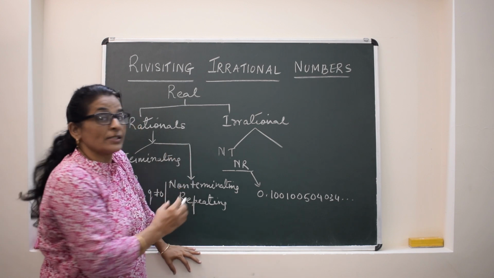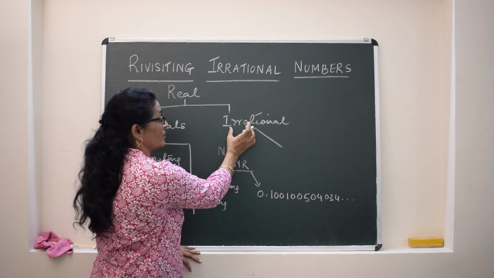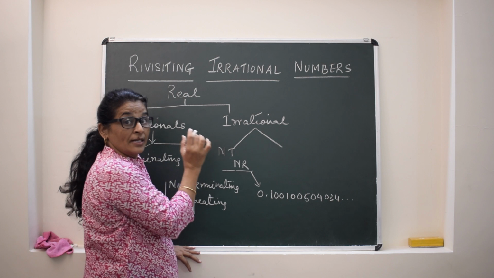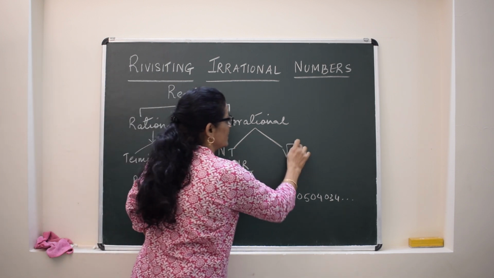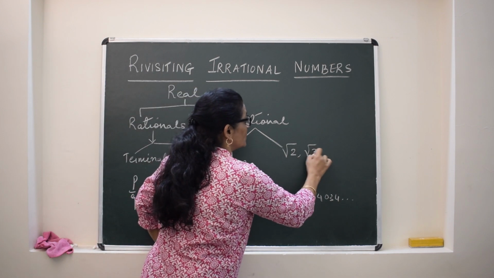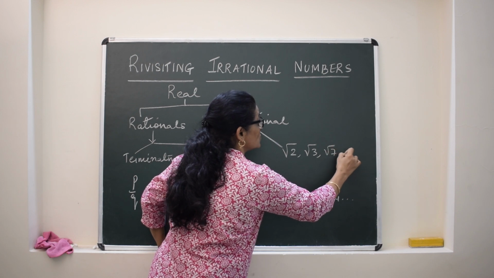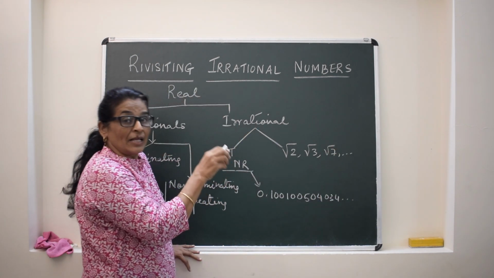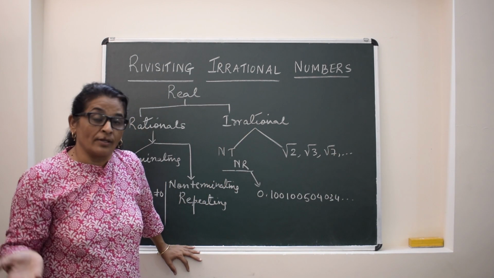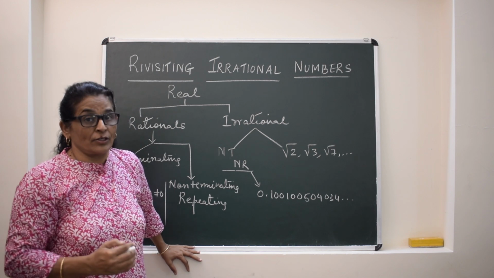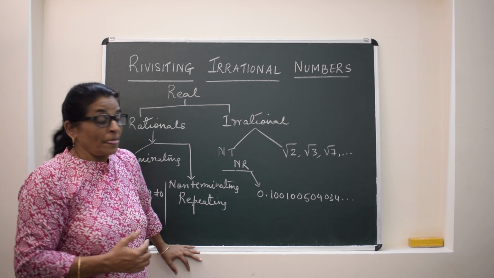But what we are going to discuss about irrational numbers in this particular topic is, for example, √2, √3, √7 and so on. These types of numbers we know are irrational, but how to prove them irrational, that we are going to learn.